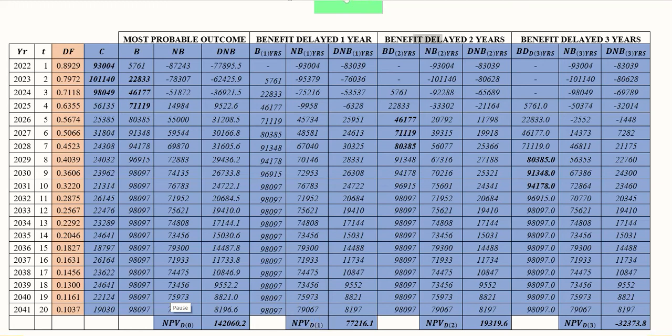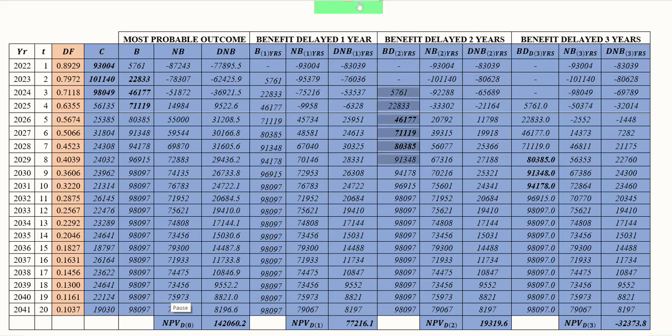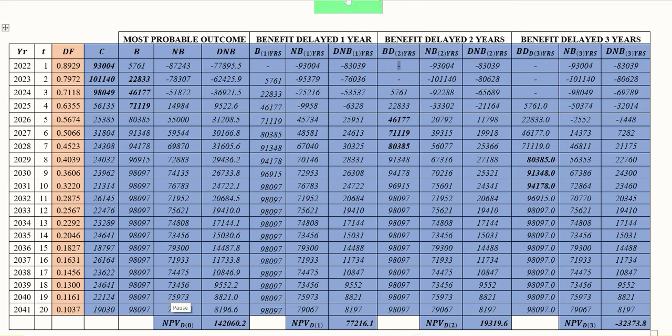Then we have a benefits delay of 2 years. Again, the first 2 years of the benefits are blank, and then there are values. Then we have the net benefits, the difference of these benefits with the same cost.